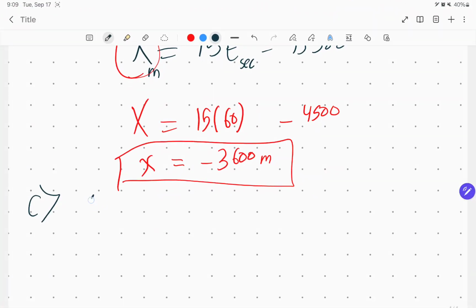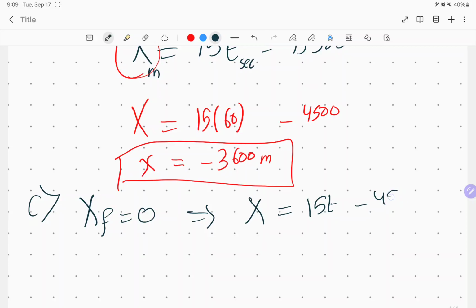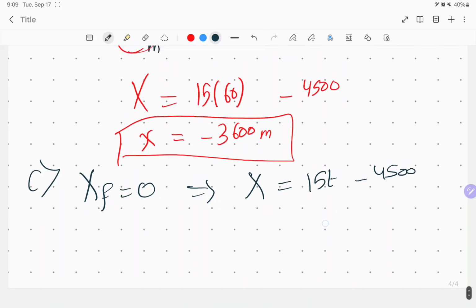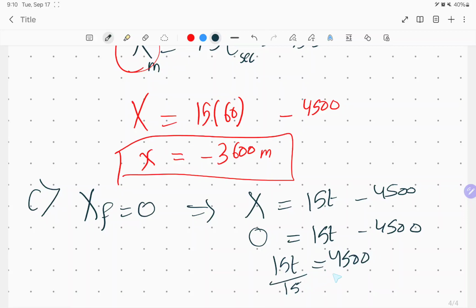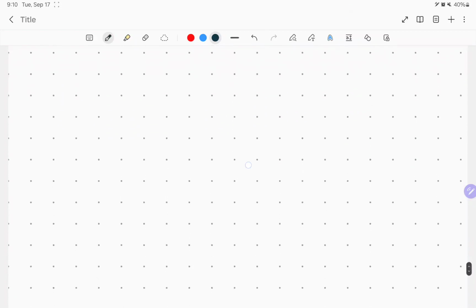Okay, so x final should equal what? 0. Let's get back to our equation of motion: x equal to 15t minus 4,500. So when x final was 0, let's try to find t. 15t minus 4,500, so 15t equals 4,500. Solve for t. Divide by 15, divide by 15.